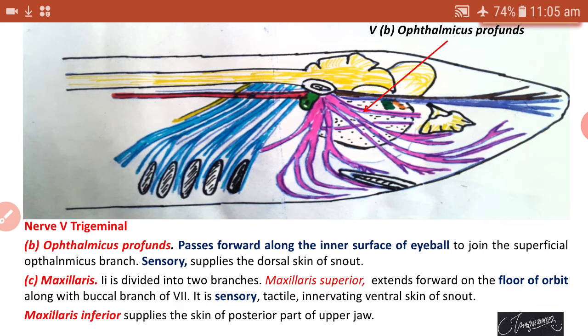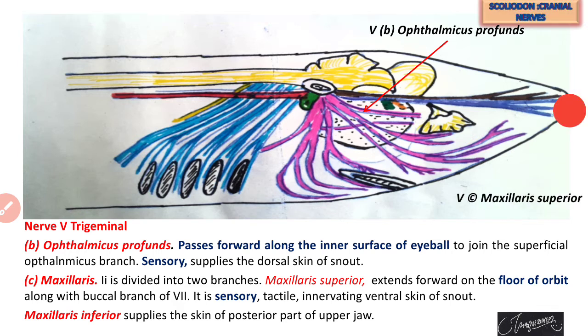The third branch of the trigeminal, that is the maxillaris. This maxillaris is again divided into 2 branches, maxillaris superior and maxillaris inferior. Maxillaris superior extends from the floor of the orbit, and it is also sensory and tactile, innervating the ventral skin of the snout.